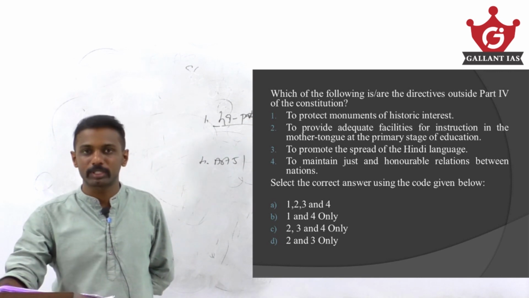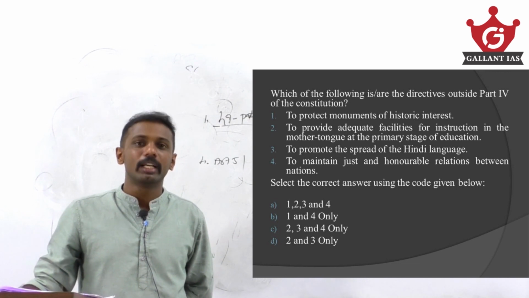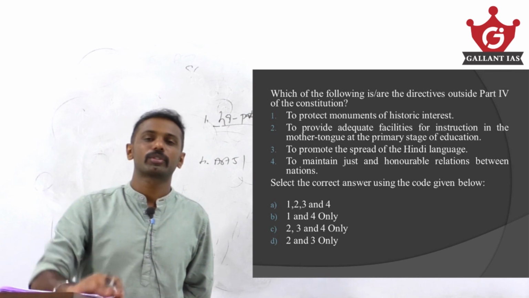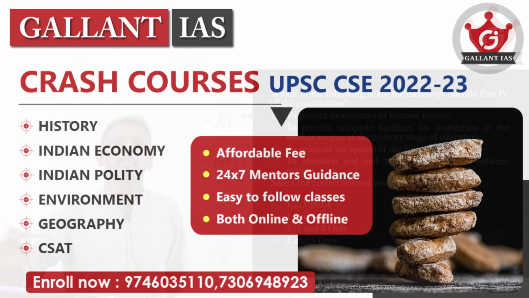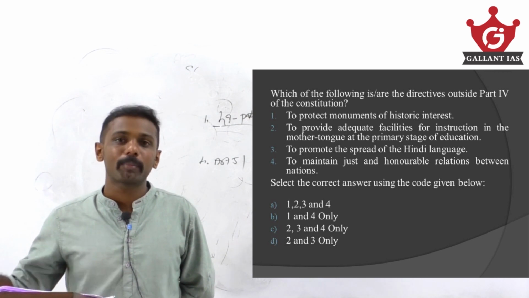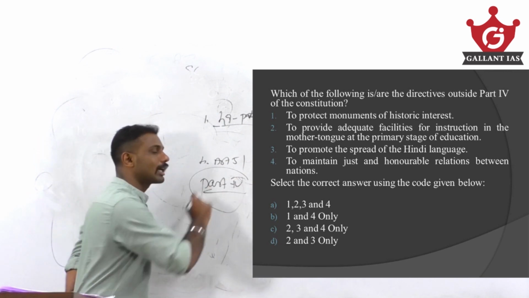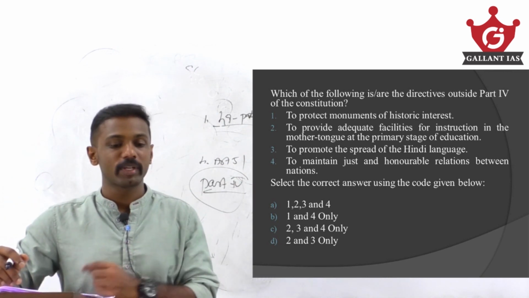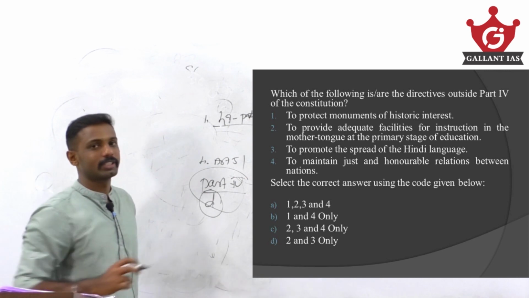See, what do directive principles actually mean? These are certain kinds of guidelines. The Constitution says to the government or to the state that when you frame laws or policies, please follow these directives. If you follow these directives, it will be better. It's just a suggestion or guidelines or principles given by the Constitution. It is not mandatory that the government or the state should take up these guidelines. But within Part 4, there are certain kinds of directives, that is DPSP, and apart from Part 4, there are other directives as well. So from these options, 2 and 3, that is option D, is the correct answer to this question. Okay.